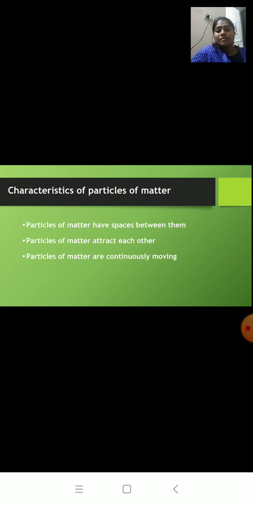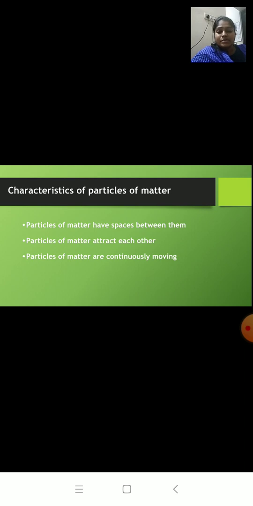But in the case of an iron nail, we cannot break it, because the force of attraction between the particles is very strong. The force of attraction is maximum in solids and minimum in gases.